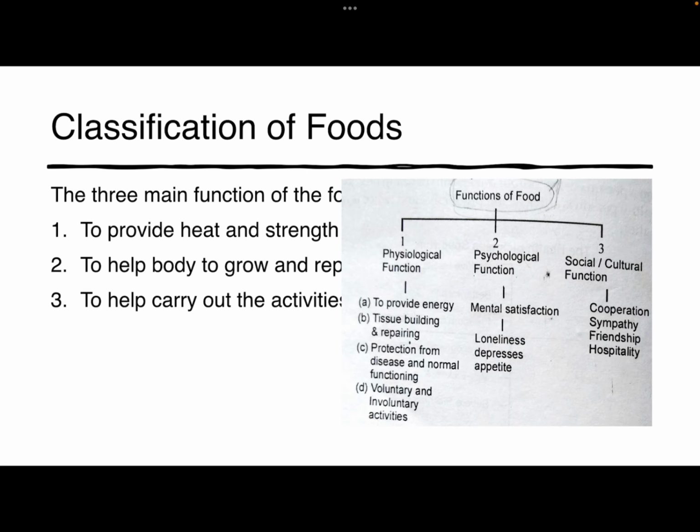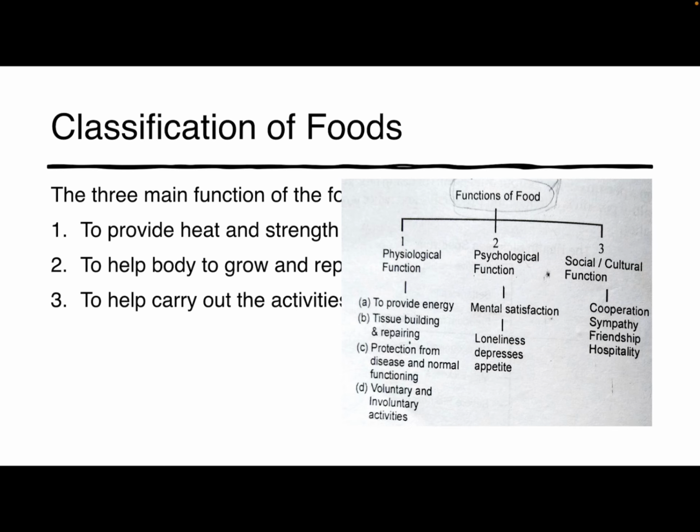Then we will move towards the next, that is the classification of food. We all know that food is classified based on their functions. Based on their function there are three main functions. First, food provides heat, because when the food gets broken down, it provides heat and strength to the body. Second, it helps the body to grow and repair worn out parts. Third is to help carry out the activities of the body.